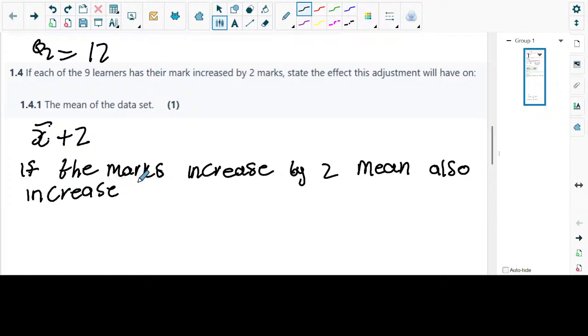Increase by 2. Sure. Yeah, and that's our last question. Okay. We're done with this. This is the first part. It was a long test, guys. So I'm not going to put it.